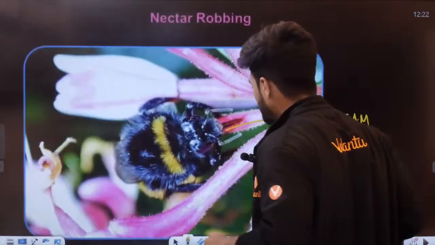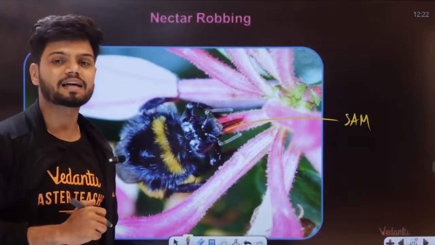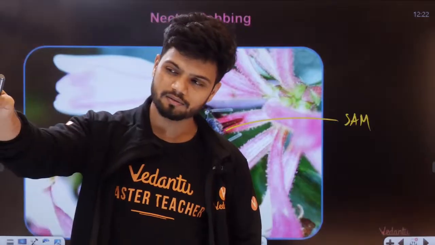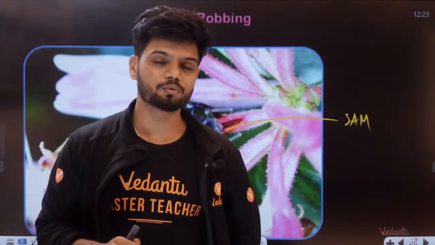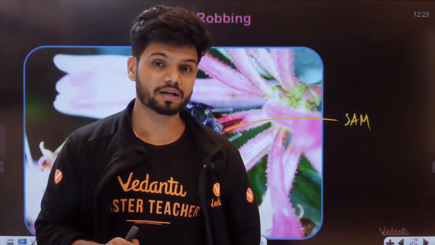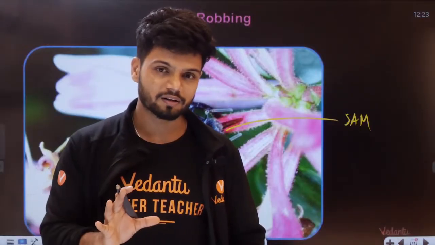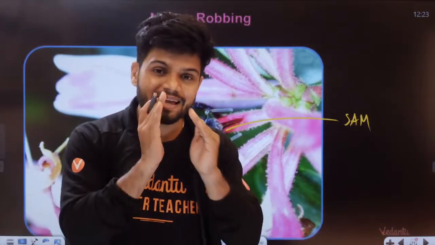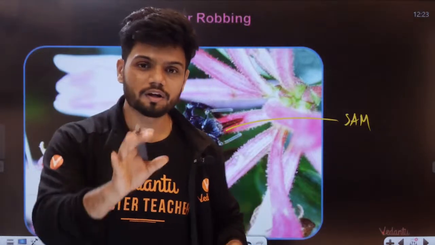Now students, how do we prevent people like Sam? How can we prevent people like Sam? Some flowers, they'll be like, I know you are a dangerous person. I know you are Sam. So what do they do? They will do something called a secret code. This code will only be available to a certain honeybee and a certain flower. They'll exchange the code secretly and then only they will benefit. And that code will not be told to Sam.